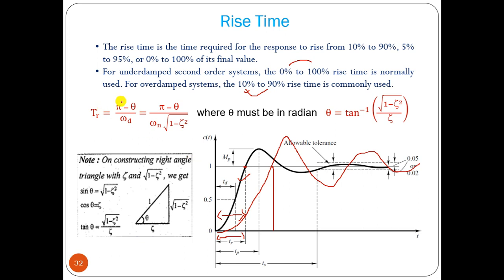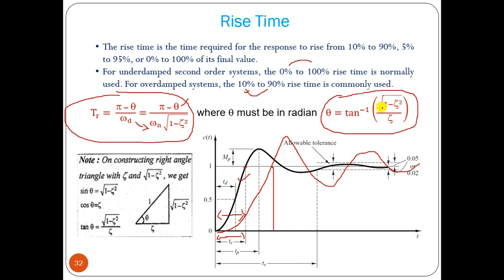Now we can find out TR using the formula TR equals pi minus theta divided by omega d. Omega d is omega n root of 1 minus zeta square. Theta is tan inverse of root of 1 minus zeta square by zeta. So TR also depends on omega n and zeta, and pi is the universal value that we already know. This is how you can find out TR, the rise time of a system.